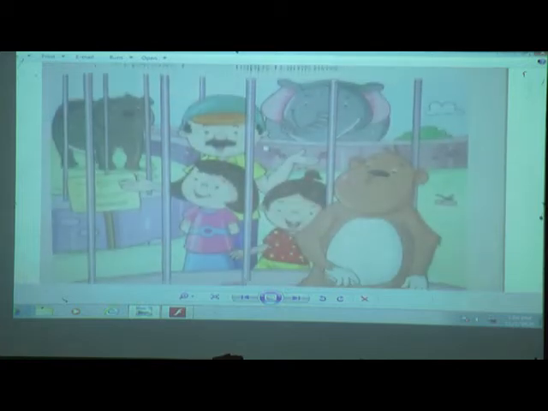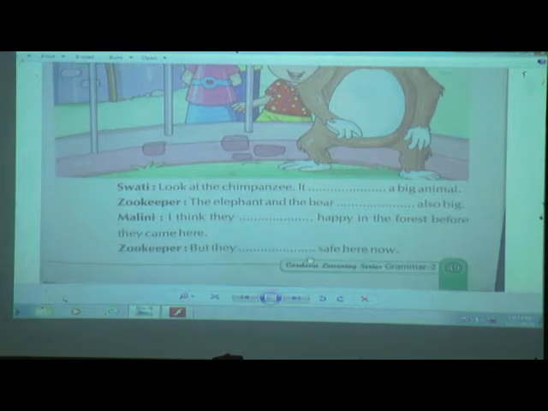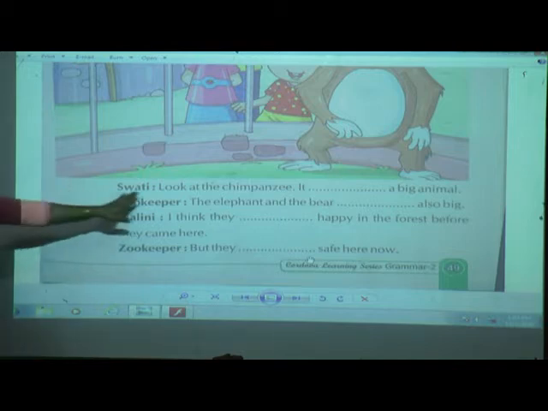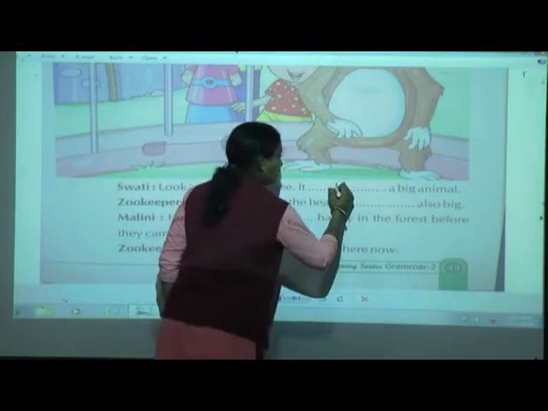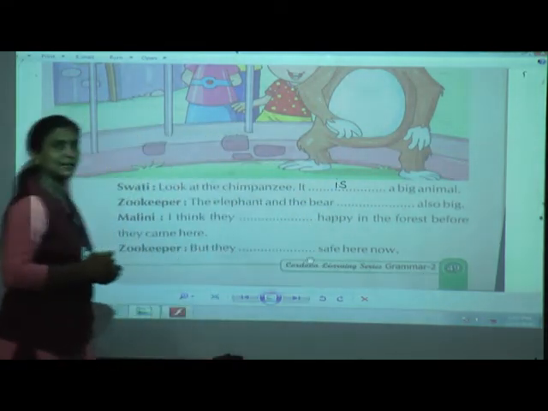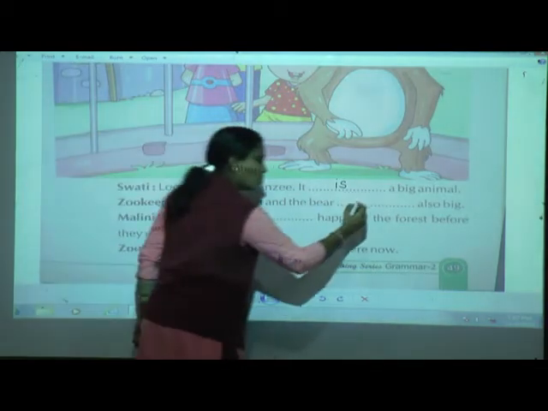Now it will be continued, children, here. Now we will see what Swati says. Swati: look at the chimpanzee. It dash a big animal. Now Swati is saying, look at the chimpanzee. It, yes, is a big animal. The elephant and the bear dash also big. Yes, they are also big.